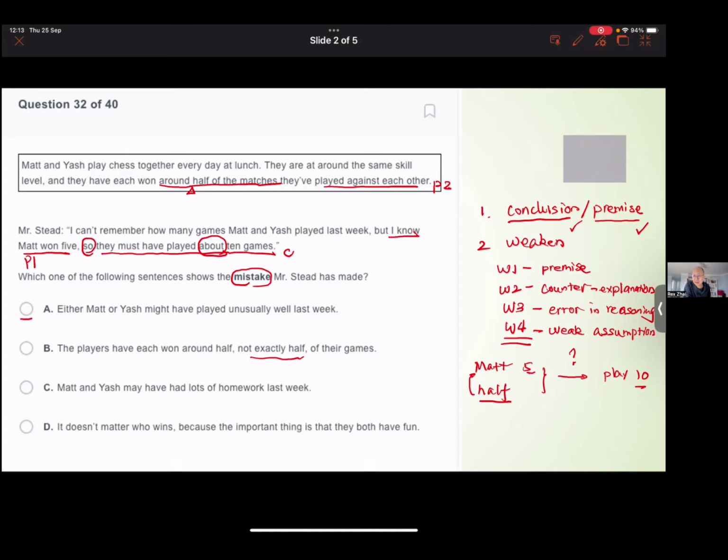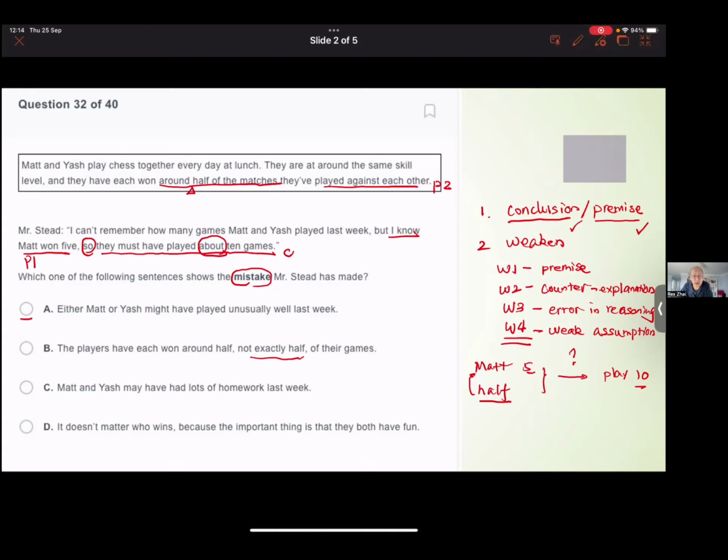Mr. Steady never said they must play exactly 10 games. He just said roughly around 10 games. What we want to weaken is that it's not even roughly 10 games. It could be much more or less, right? So even though B points out some of these points, B is not a very good weakening because Mr. Steady never said they played exactly 10 games. That's why we can't choose B.